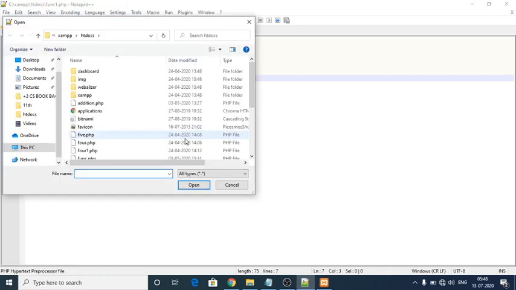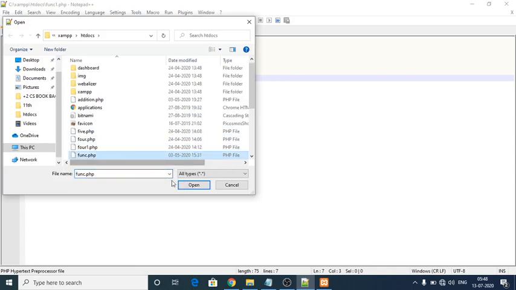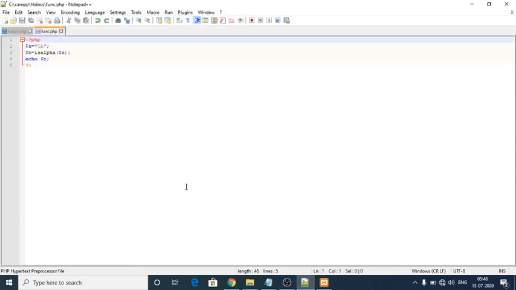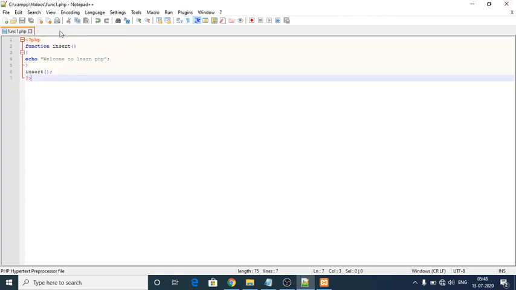So function 1 is already there. So this is the function. See here. Okay, now I will give an example program for the parameterized function.